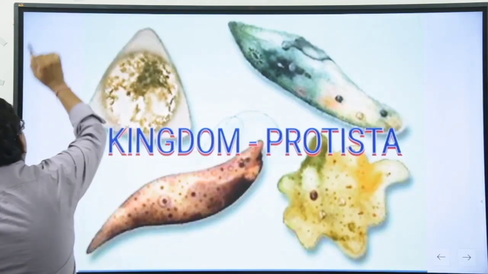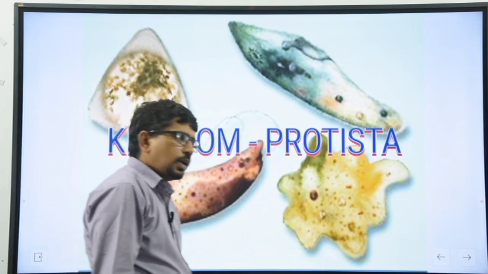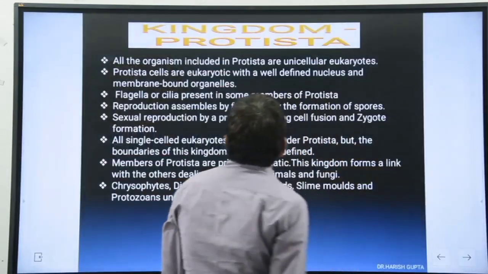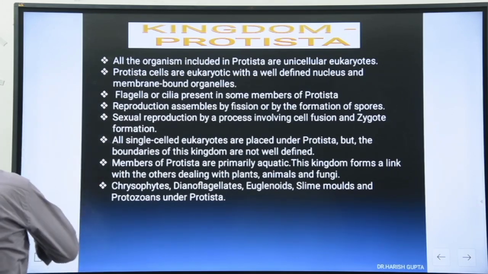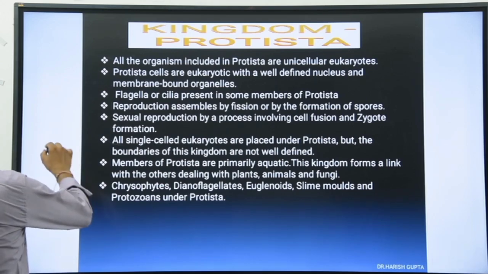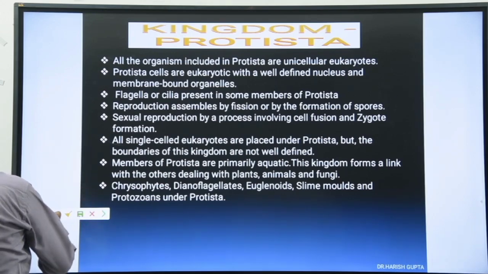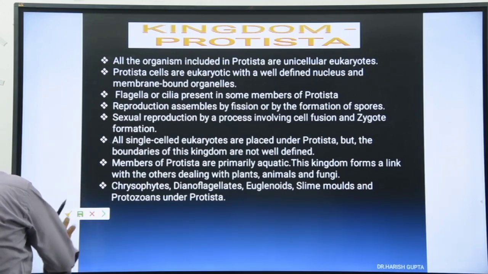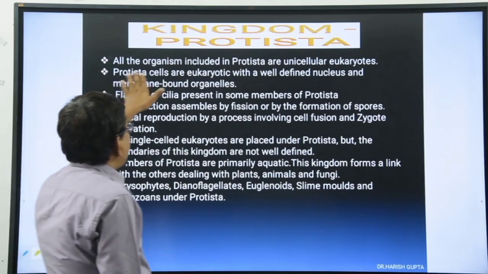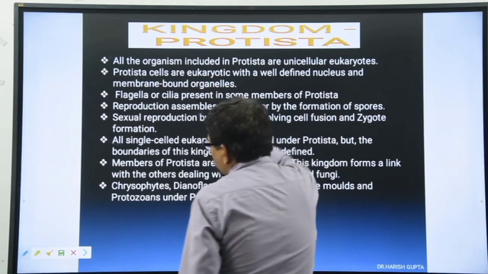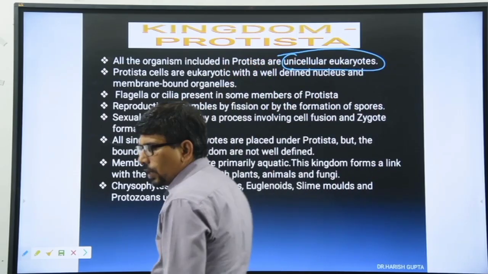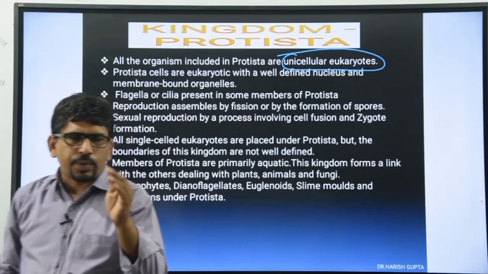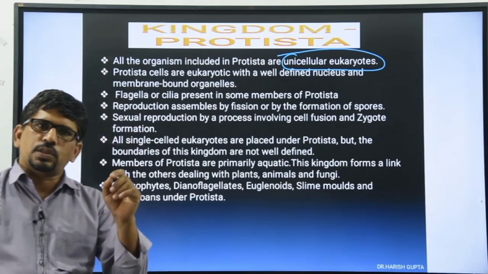Clear? Then we discuss next. In this Protista kingdom, we have some important points according to the NCERT, which we will discuss one by one. All the organisms including the Protista are unicellular eukaryotes. That is the first point. Okay? We prepare the notes. You have to prepare notes, so note down the important points.